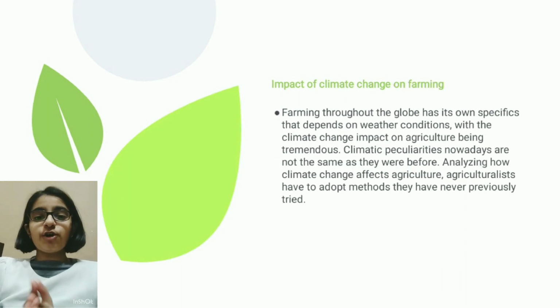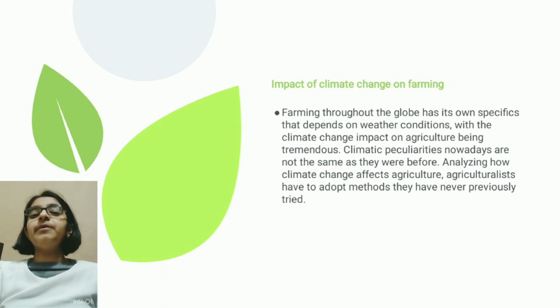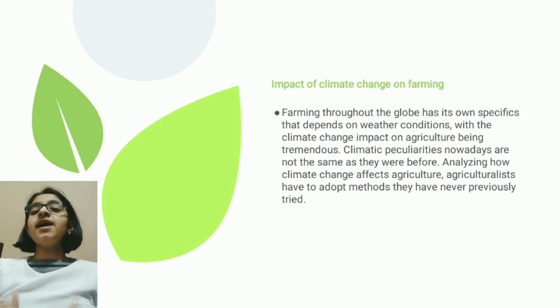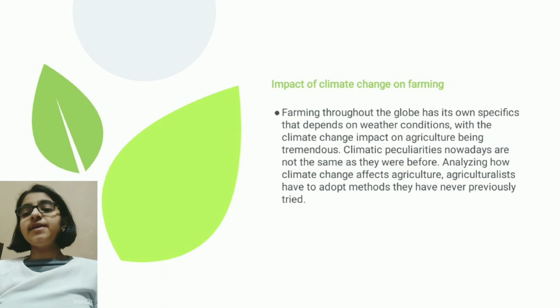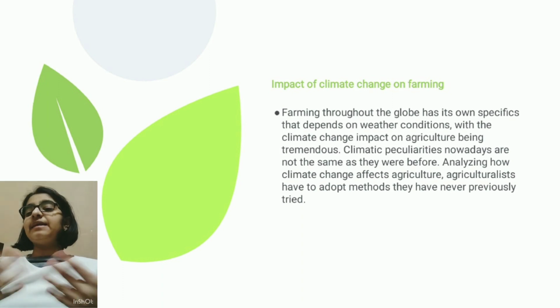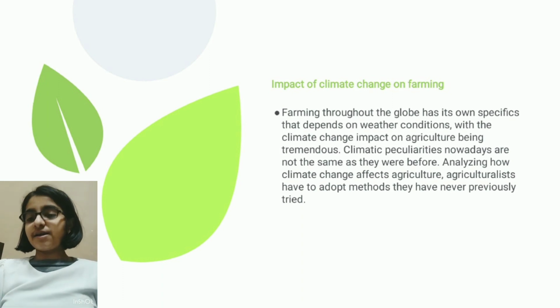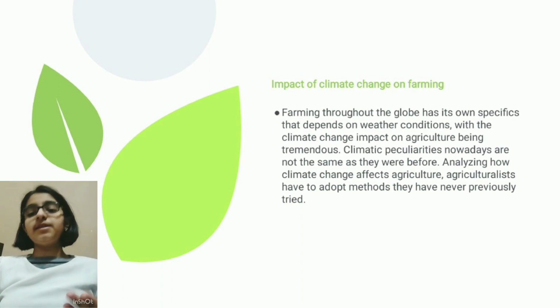Impact of climate change on farming. We know what climate change is and how it affects agriculture. Now, let's dive deeper into how climate change affects farming. Farming throughout the globe has its own specifics that depend on weather conditions, with climate change impact on agriculture being tremendous. Climatic particularities nowadays are not the same as they were before. Analyzing how climate change affects agriculture, agriculturists have to adopt methods that they never previously tried.